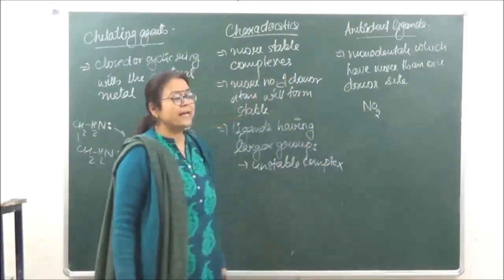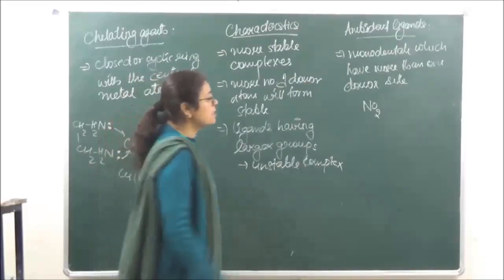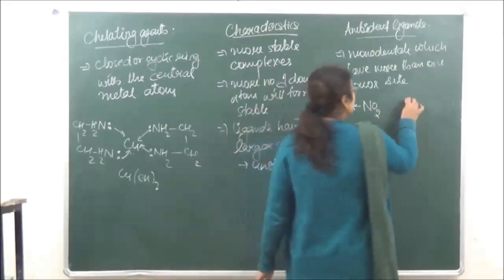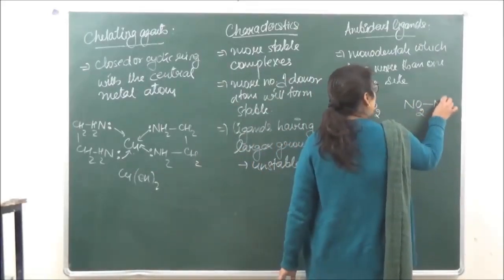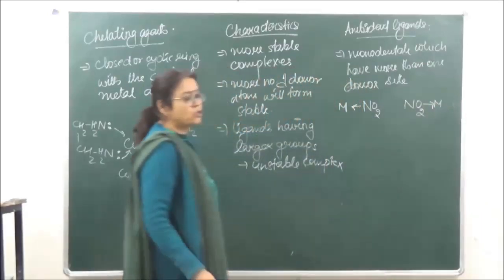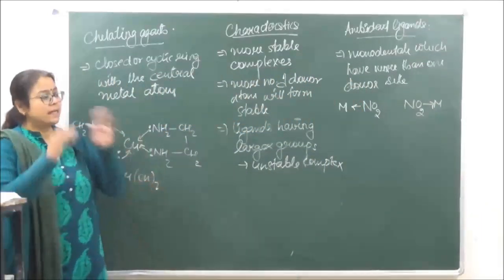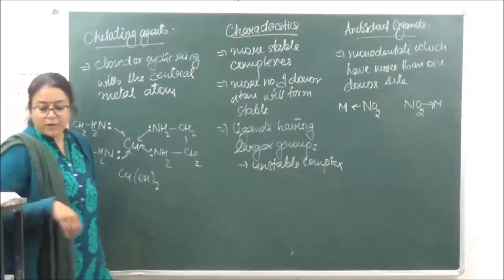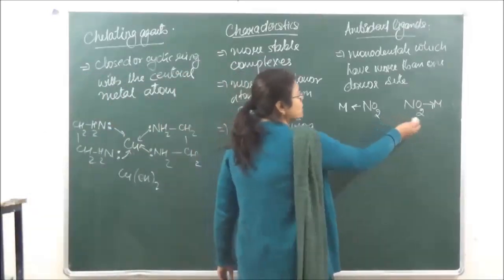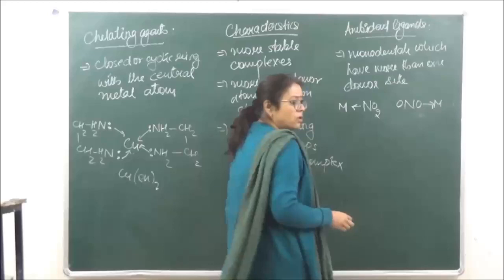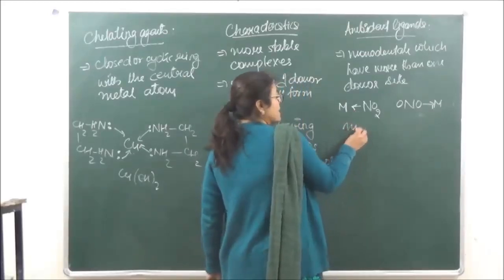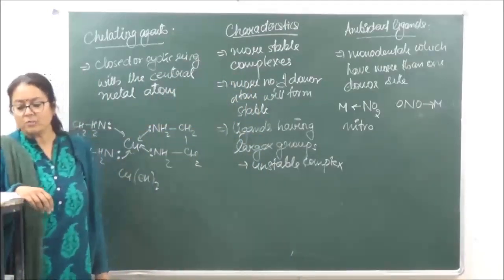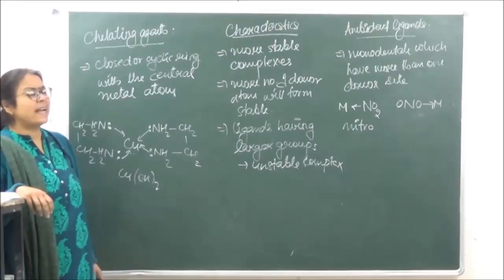Now NO2 can form a coordinate bond with the central metal atom through nitrogen, and it can also form a coordinate bond with the central atom through oxygen. But it will do so through only one, either nitrogen or oxygen. Monodentate, but it has two different sites. For example, if it is doing it through oxygen, you can write this as ONO, then this is known as nitrito.